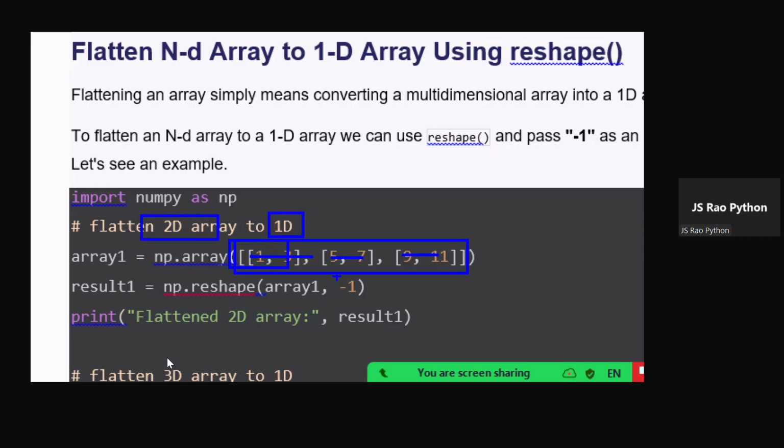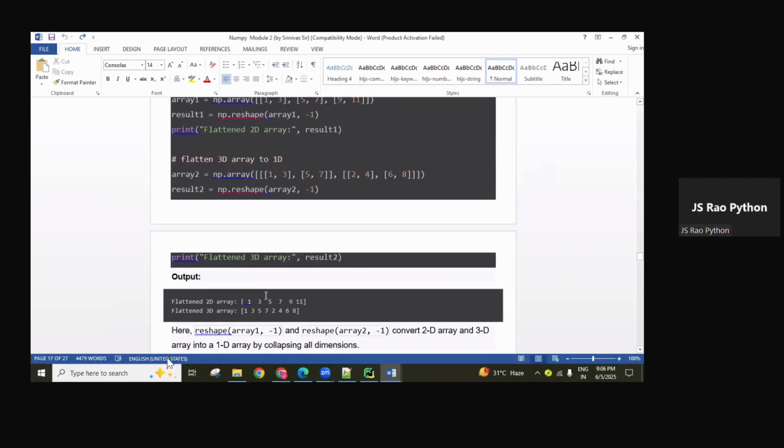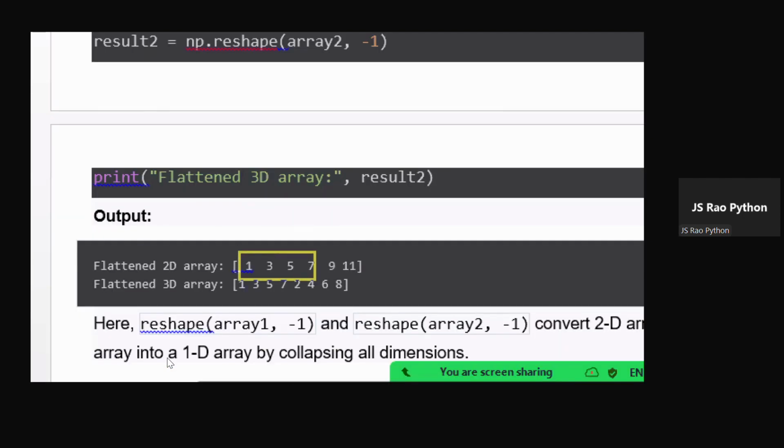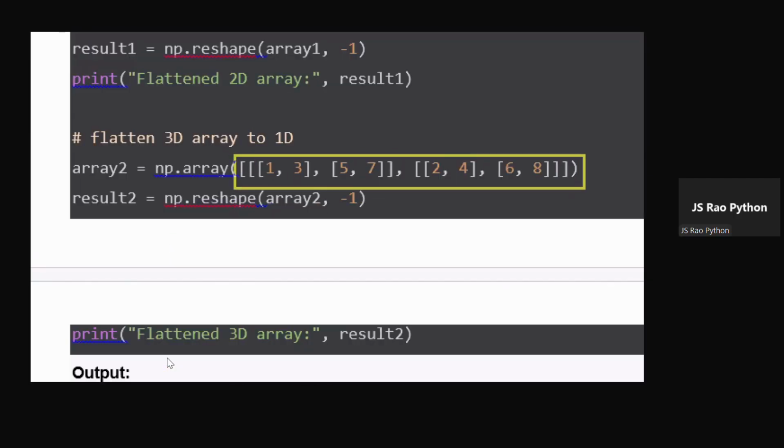I want to convert this 2 dimensional array into 1D. Then we can just use the value -1 here: np dot reshape of array 1 comma -1. If we use -1, all these elements are converted into 1 dimension, so you get values like this. So the 2 dimensional array is now a 1 dimensional array.